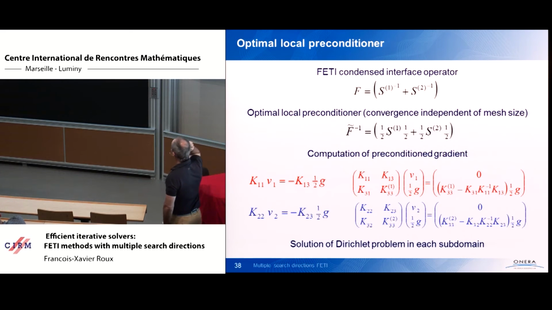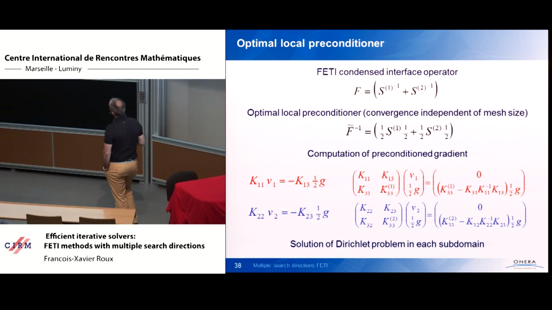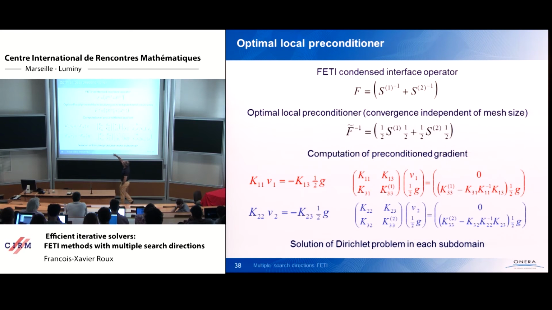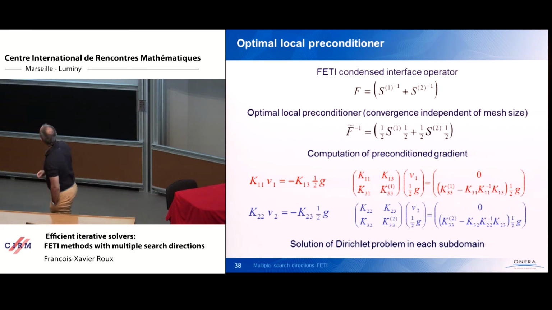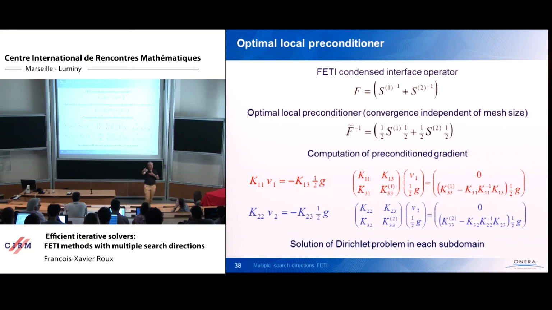It means that at each iteration, we have a residual on the interface that is a jump, the discontinuity, if you are doing linear elasticity, and we solve the local problem associated to an imposed displacement equal to half this jump within each subdomain, compute the force, so solve the Dirichlet problem, compute the force, average the force, and this is the approximate inverse. So this is a preconditioner based on Dirichlet problems.